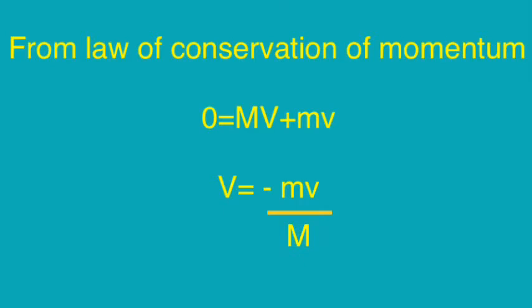So, from that we get the recoil velocity of the gun, capital V, as minus mv upon capital M, where small m is the mass of the bullet, small v is the velocity of the bullet, and capital M is the mass of the gun. The negative sign indicates that the velocity of gun and bullet are in opposite directions.